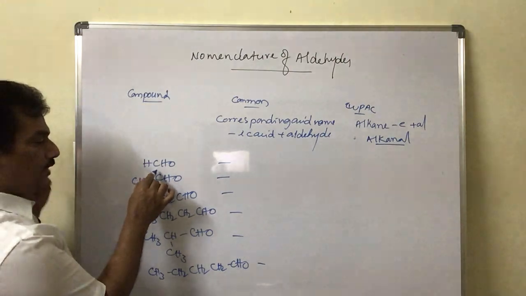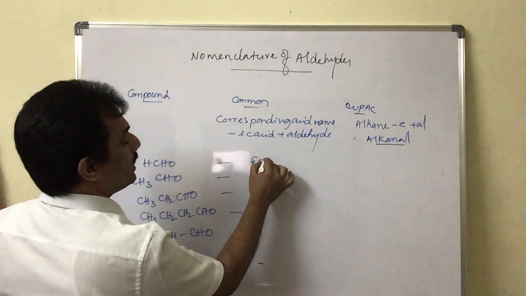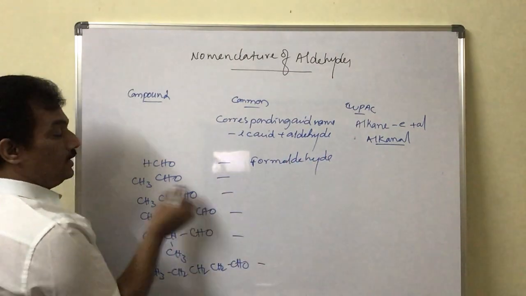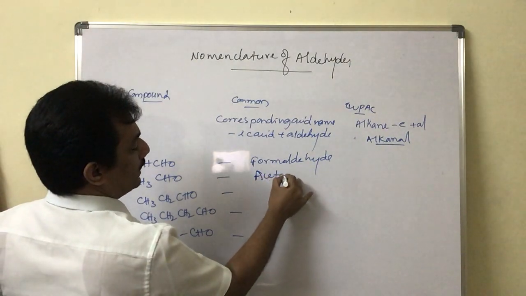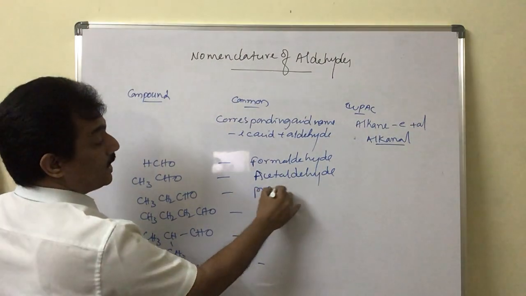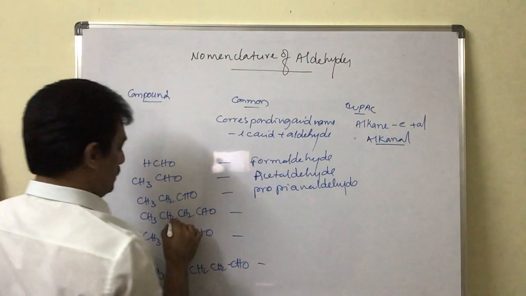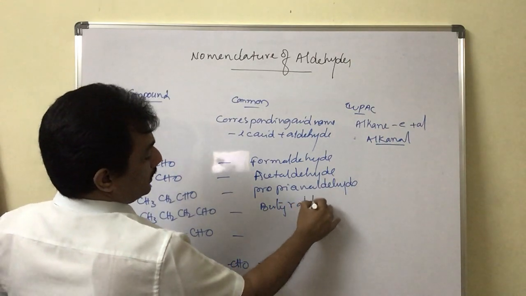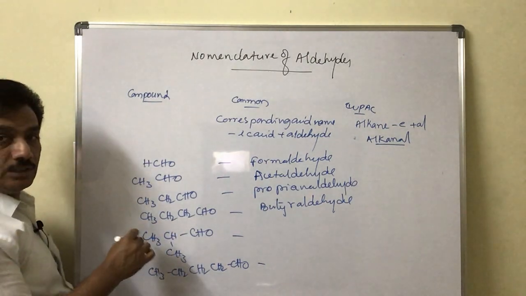It is formic acid derivative. Formic acid is the corresponding acid, and hence it is formaldehyde. And then acetic acid is its corresponding acid name. So it is acetaldehyde. And it is propionaldehyde. And then it is butyraldehyde. And then it is same, 4 carbons present, but it is in iso condition.